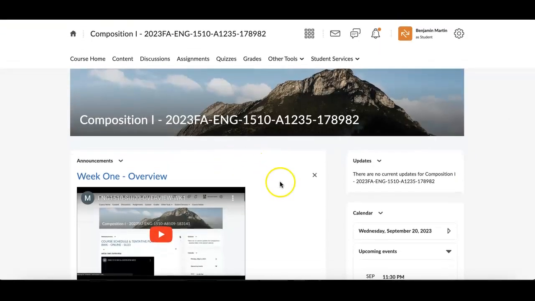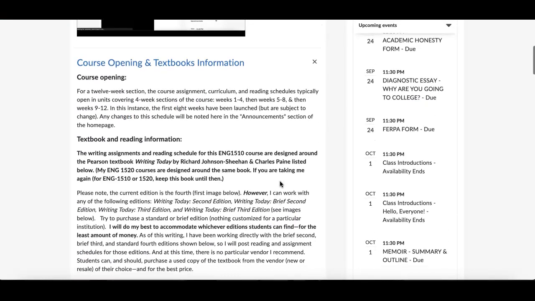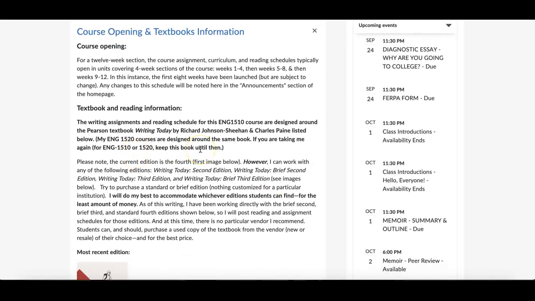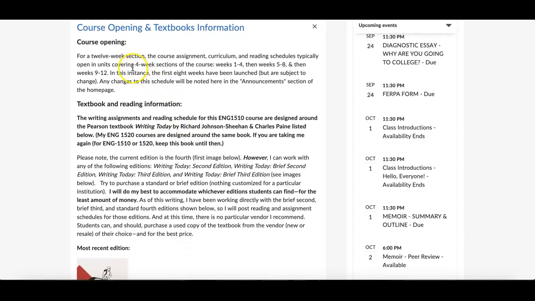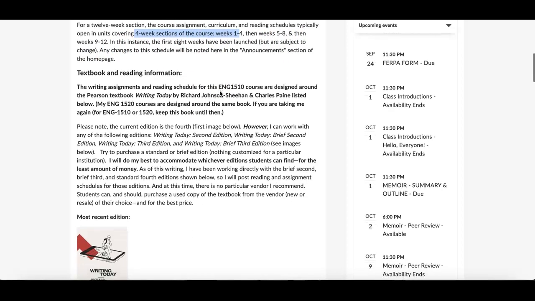So we have that. And then the layout down here under the announcements for the week 1, as I said, this is about course opening. I usually open in 4-week sections. Yours is already open in the first 8. This could be consistent for another term, maybe not, but typically it's 4-week section launches. Near the end of the 3rd into the 4th week, you're going to have the 5 to 8 open. Into the 7th and 8th, you'll have 9 through 12 open, etc., right? It goes pretty consistent for all of mine.